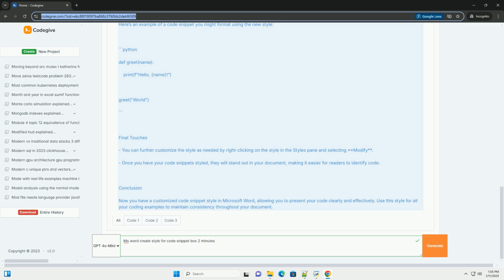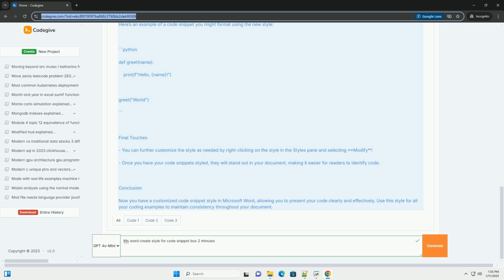2. In the Create New Style from Formatting dialog box, set the following parameters. Name: enter a name for your style, for example, code snippet. Style type: choose paragraph. Style based on: select normal or leave it as no style. Style for following paragraph: you can keep it as normal or set it to code snippet if you want subsequent snippets to have the same formatting.